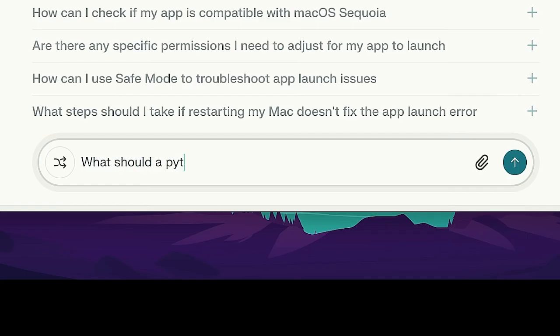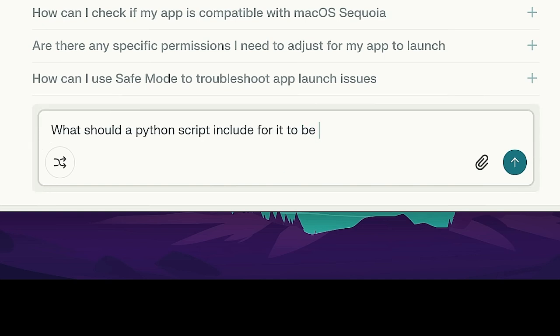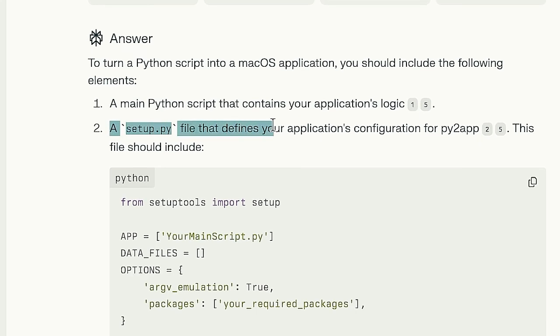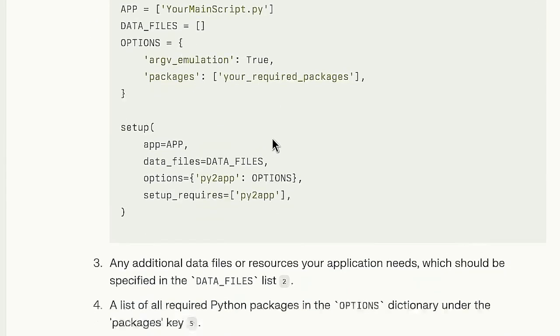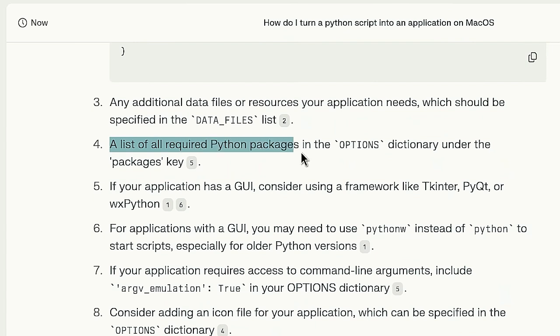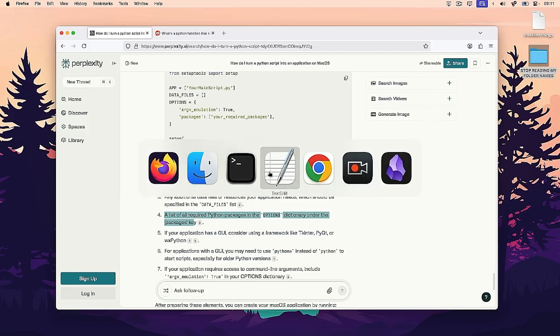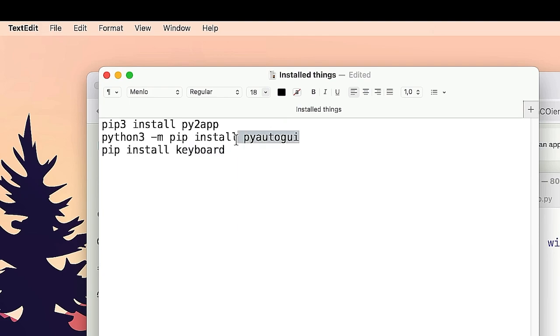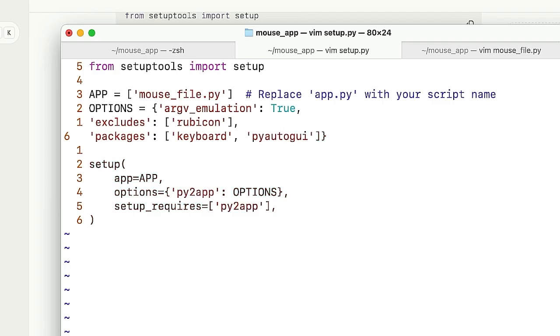What should a Python script include to be able to become a macOS application? A main Python script that contains your application's logic. Okay. A setup.py file that defines your application's configuration for py2app. This file should include this. Okay. A list of all required Python packages in the options dictionary under the packages key. Oh, it doesn't have all the necessary Python packages. So if I do packages, kind of makes sense though. Like this, and presumably I name my packages here. Those are Rubicon and Py something. PyAutoGUI. Does that make any sense?